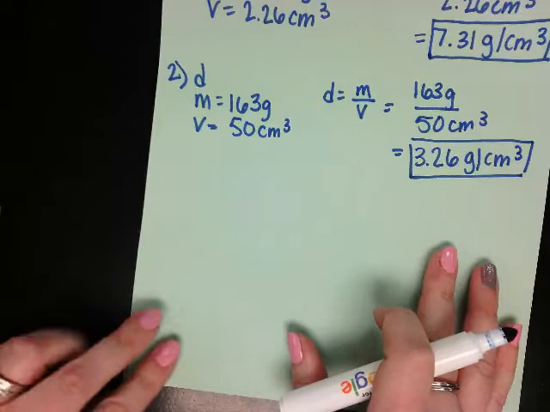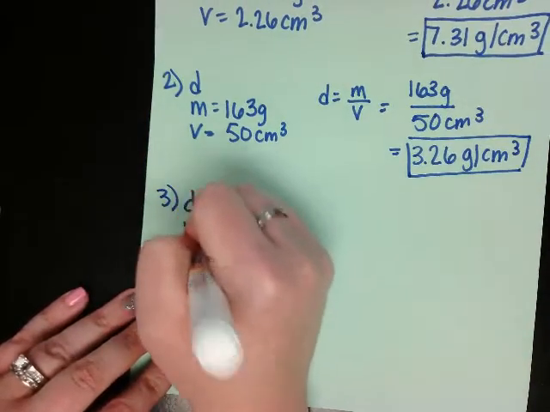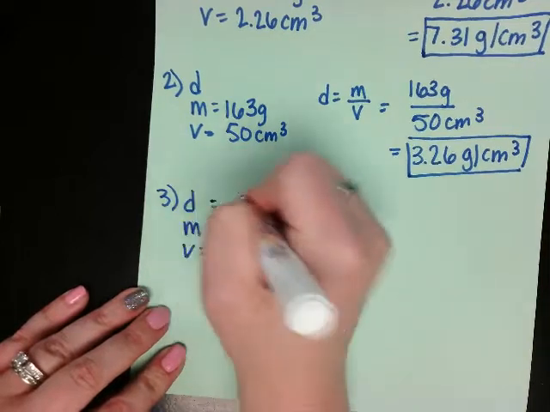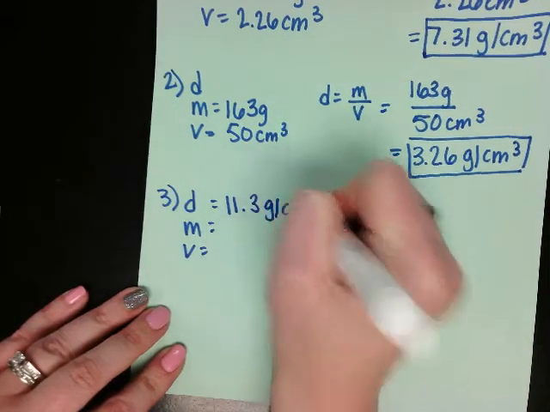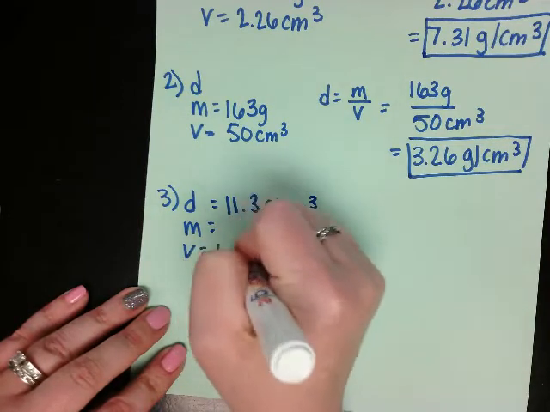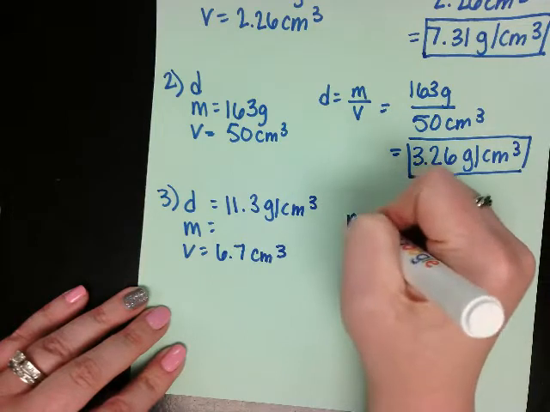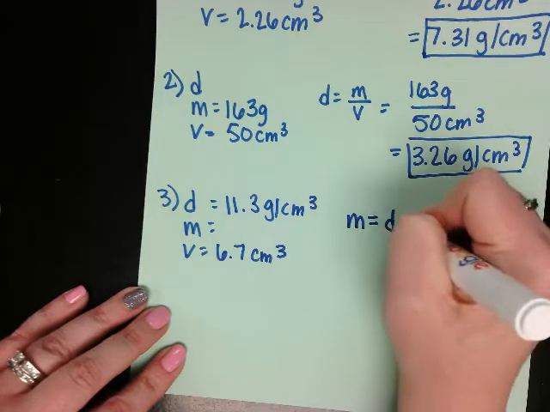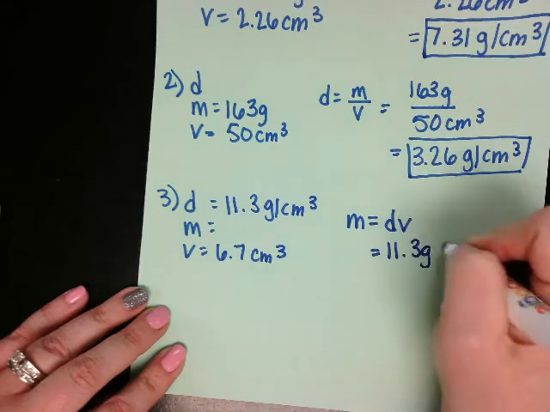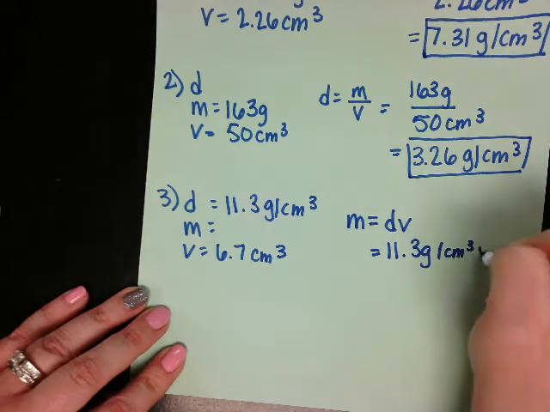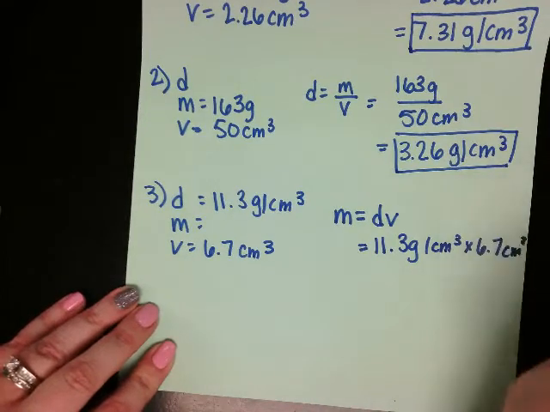Now the last one switches it up a little bit. Number 3 says my density is 11.3 grams per centimeter cubed, and my volume is 6.7 centimeters cubed. In this case, we're now solving for mass, so that's density times volume. So 11.3 grams per centimeter cubed times 6.7 centimeters cubed.